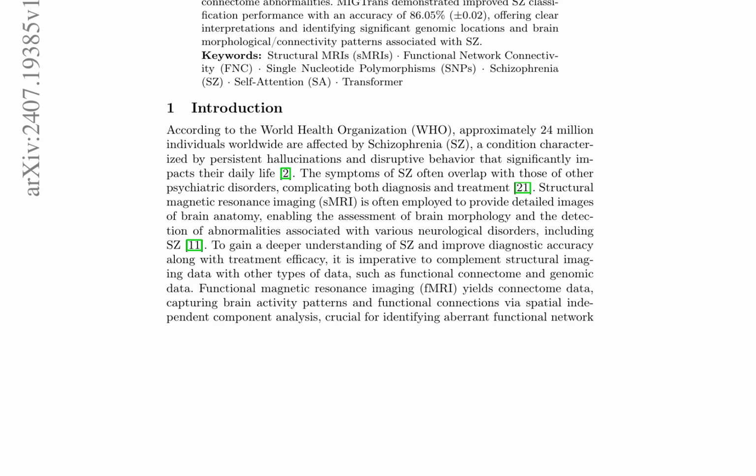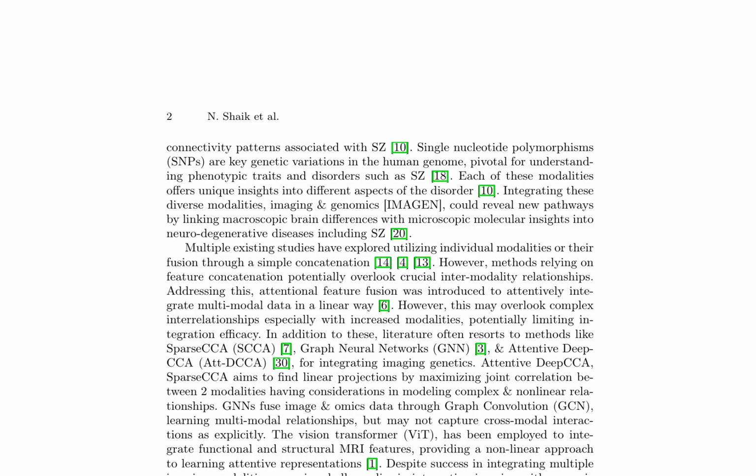Imaging modalities, including structural MRI, SMRI, and functional MRI, fMRI, provide unique insights into different aspects of the disorder. SMRI enables the assessment of brain morphology, while fMRI yields connectome data, capturing brain activity patterns and functional connections. Single nucleotide polymorphisms, SNPs, are key genetic variations in the human genome, pivotal for understanding phenotypic traits and disorders such as SZ.